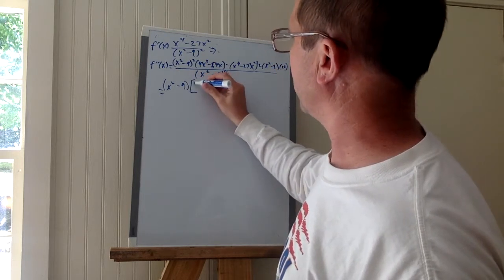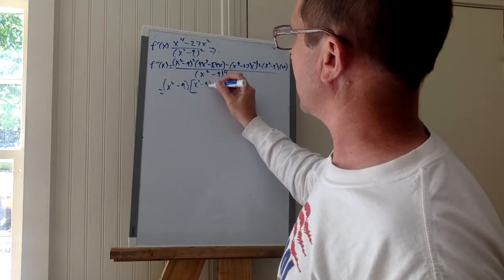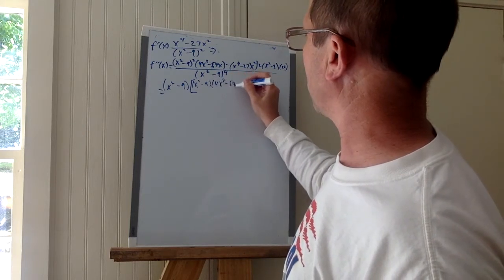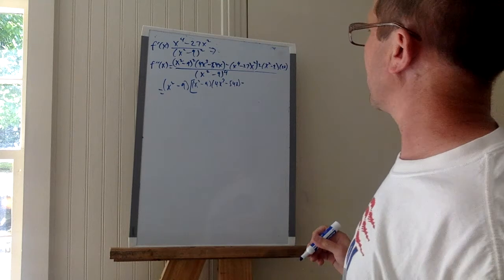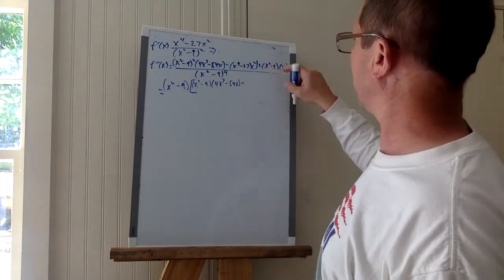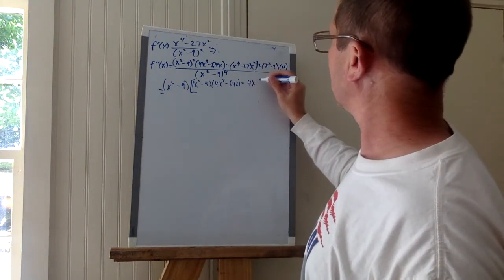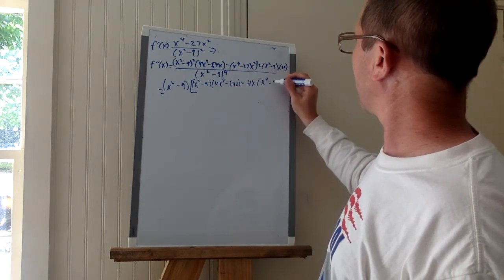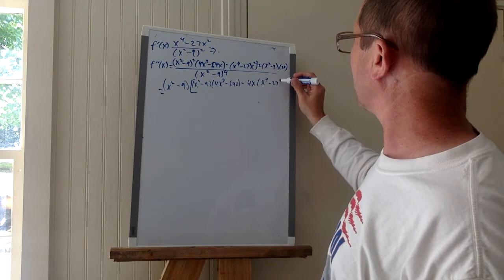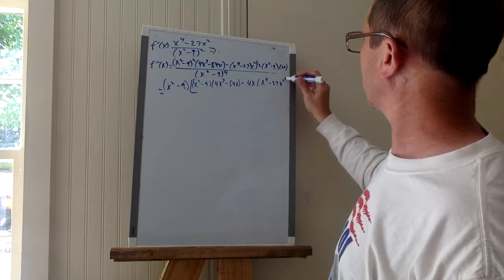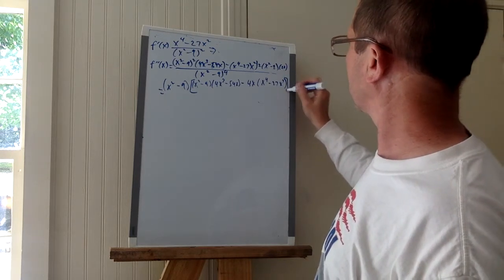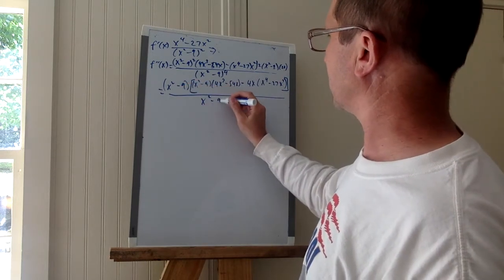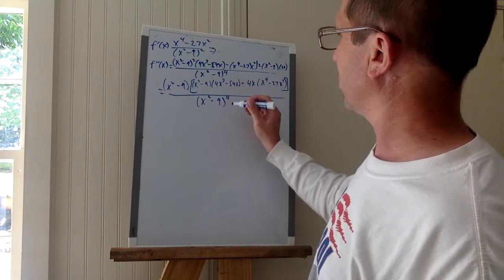And I'll be left with x squared minus 9 times 4x cubed minus 54x minus, okay, I've pulled this out, so it's going to be 4x times x to the fourth minus 27x squared. And that is all over x squared minus 9 to the fourth.